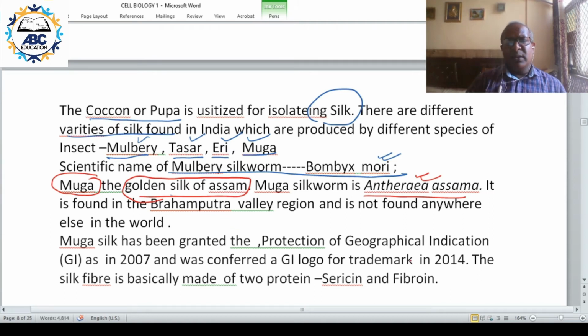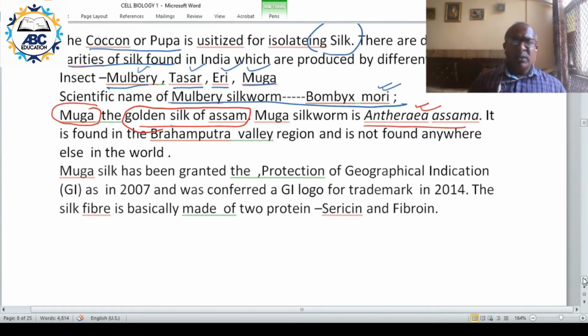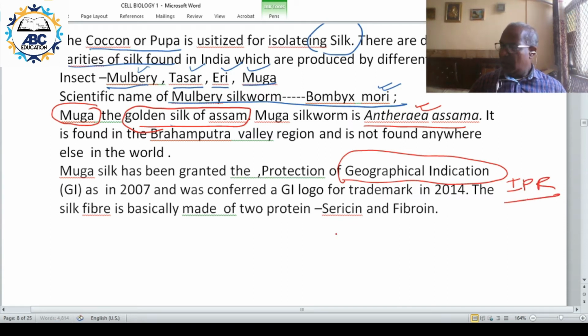Now, in the recent decade, Muga silk has got the protection of geographical indicator. Geographical indicator is one of the components of intellectual property right, IPR. So it got the GI logo for trademark in 2014.